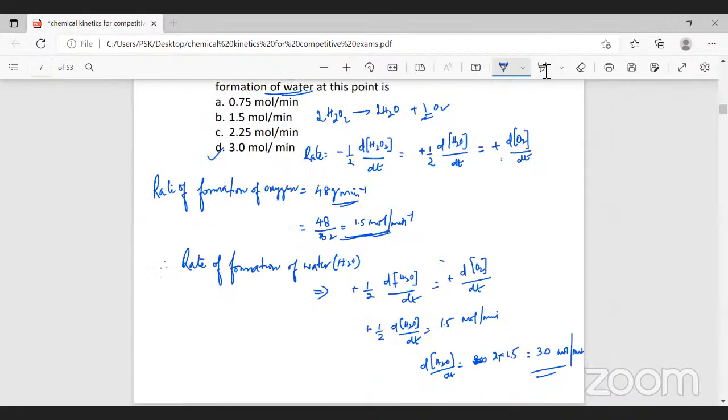Now, assuming in a question, if they would have asked you to find the rate of formation or decomposition of hydrogen peroxide, what would you have done? You would have equated these two equations. Since they asked for water, we equated these two. If they would have asked for the rate of decomposition or dissociation, you would have equated these two equations. Are you following?